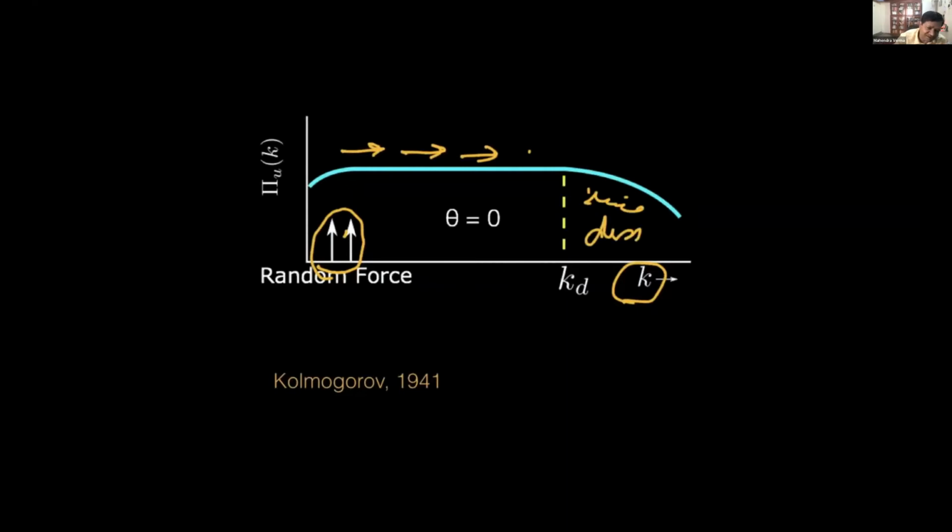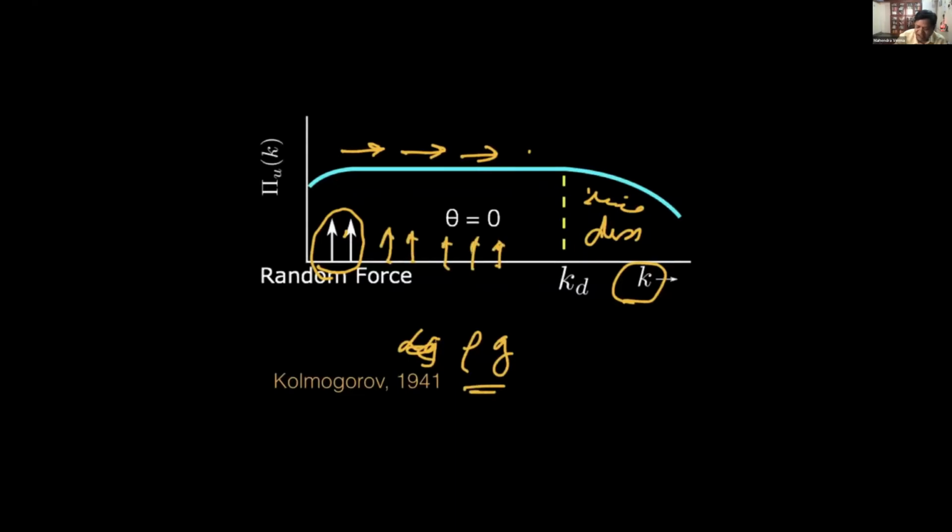We have, of course, viscosity, and that's what happens. But in buoyant flows, both Rayleigh-Bénard as well as stably stratified flows, the forcing is at all scales, right? Because this alpha g theta, or rho g, this is the forcing. This acts at all scales. There's a density everywhere. So forcing is acting at all scales.